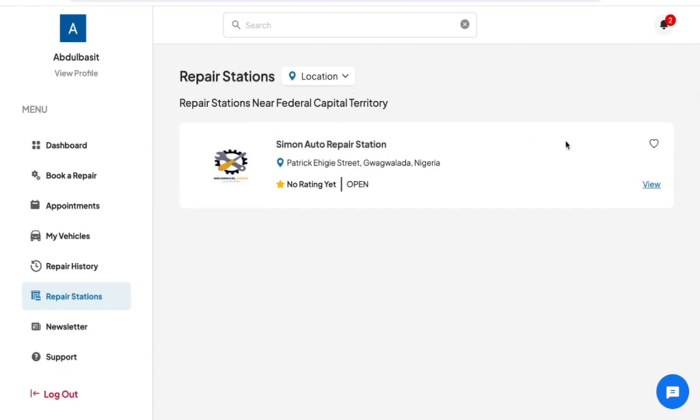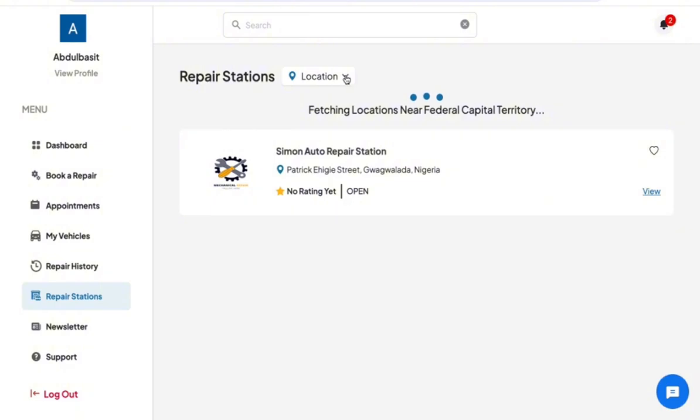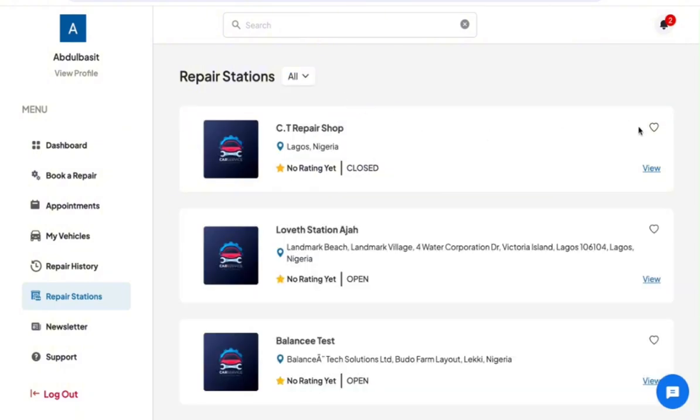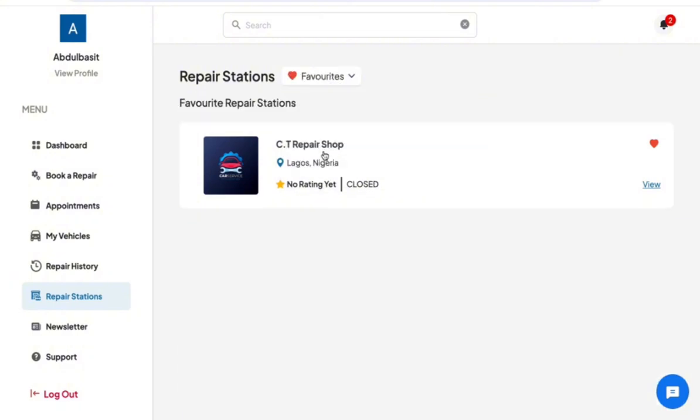You can also sort these repair stations by your favorite repair station. So if you have a favorite repair station, by clicking on the heart icon on a repair station, you can sort by your favorite repair stations.